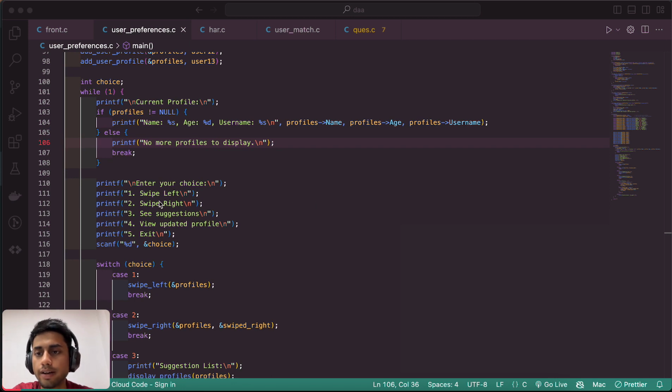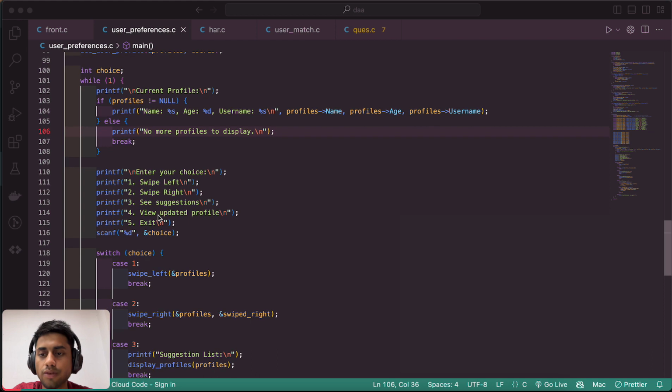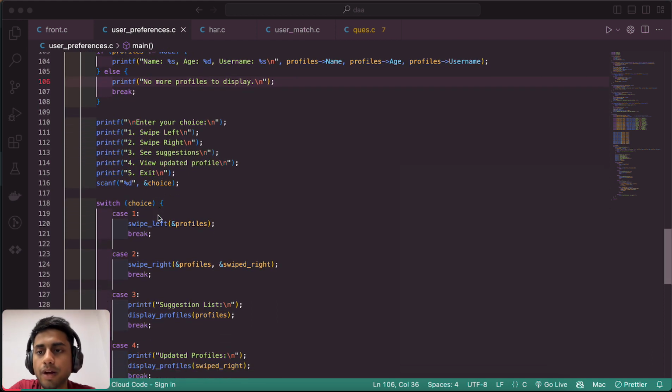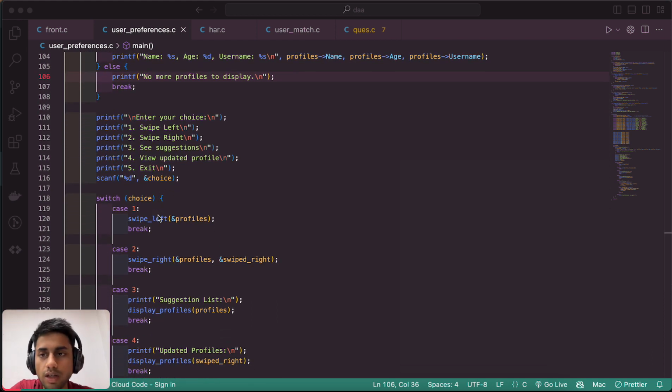One is left, two is right, third is for the suggestions, and fourth is for the updated profile. If you press one, you go for the left. For right, if you are interested, you go to the right side. The third one shows how many suggestions there are for your profile ID.